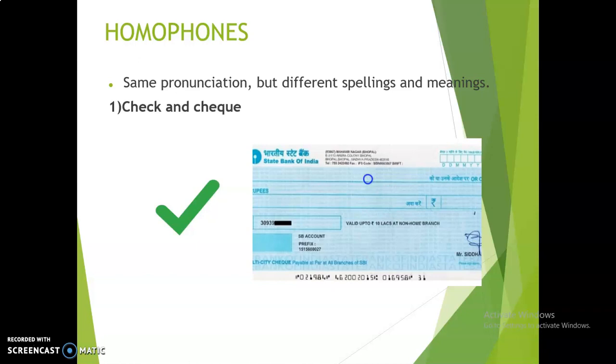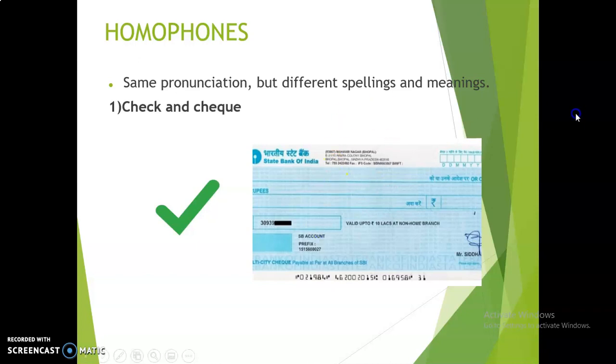If we make a catalog of items and go shopping, then we just put a check against the item which we have bought or purchased. So that is check, CHECK. And CHEQUE is nothing but an order given to a bank to withdraw a certain amount. So these two are examples of homophones.